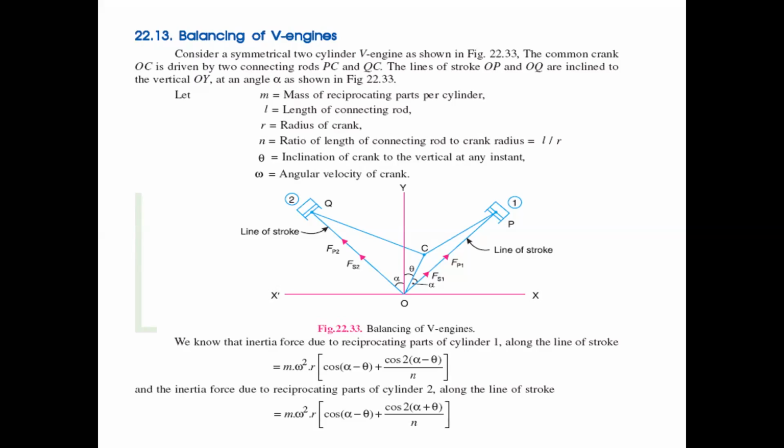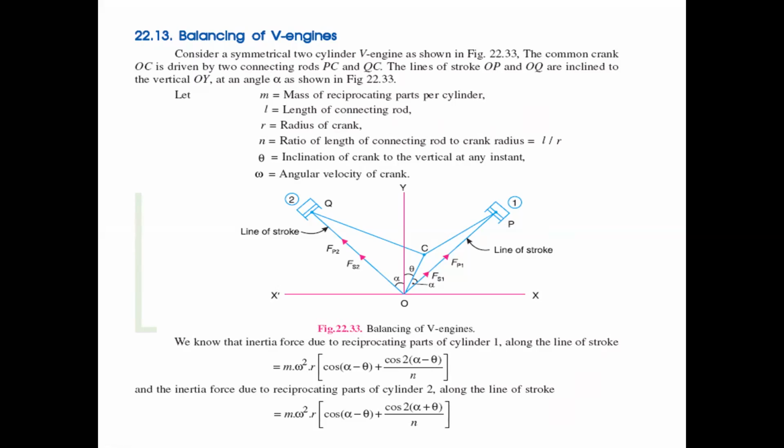Before starting the derivation, let us know the notations. Small m equals the mass of reciprocating parts per cylinder, l equals the length of the connecting rod, r is the radius of the crank, and n is the ratio of the length of the connecting rod to the crank radius.